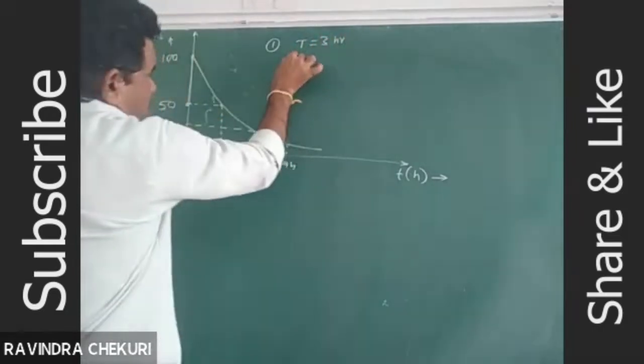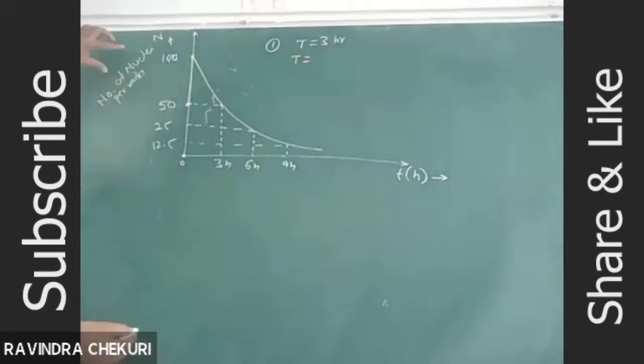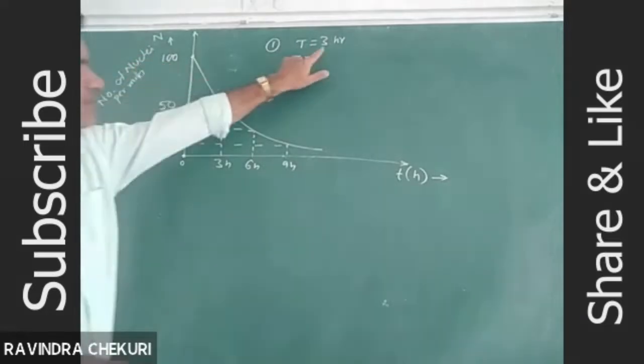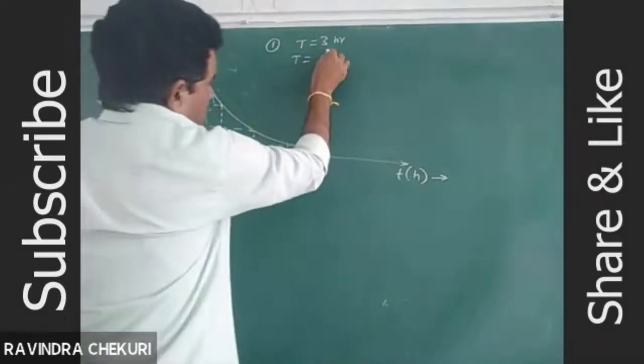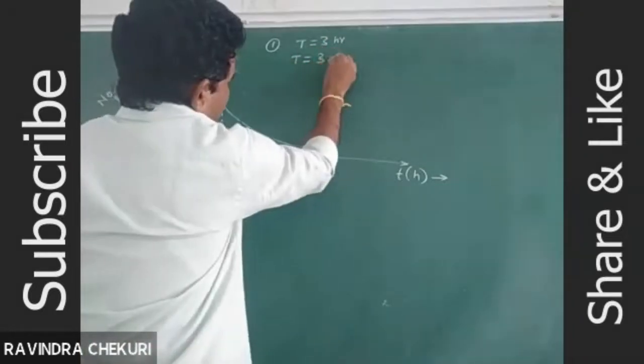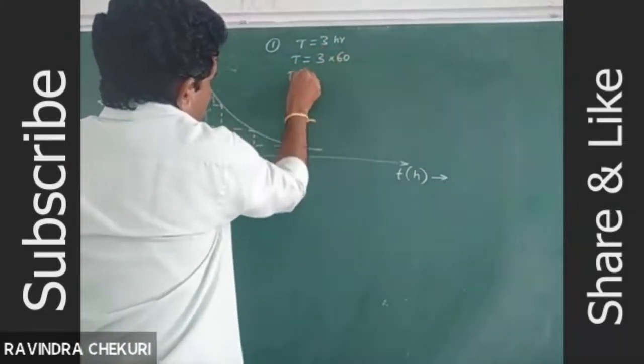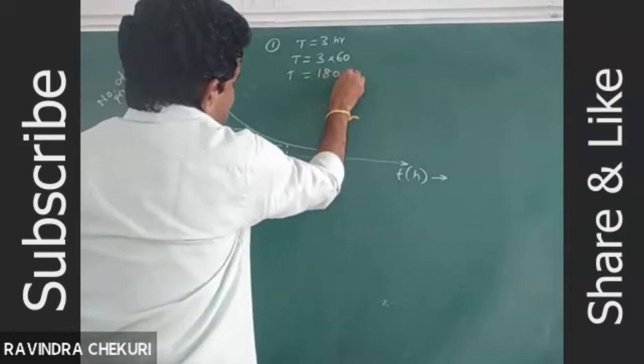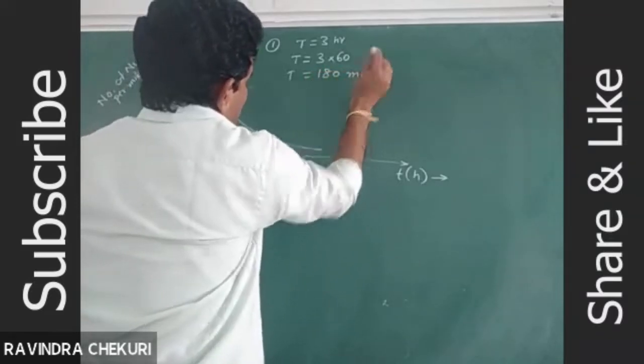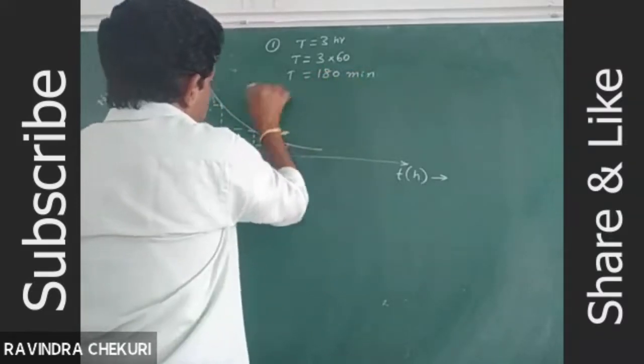So 3 hours here, the number of nuclei decayed per minute is here. So how do we convert that hours into minutes? 3 into 1 hour is equal to 60 minutes. So t is equal to 180 minutes.